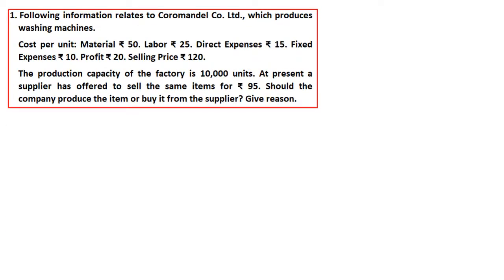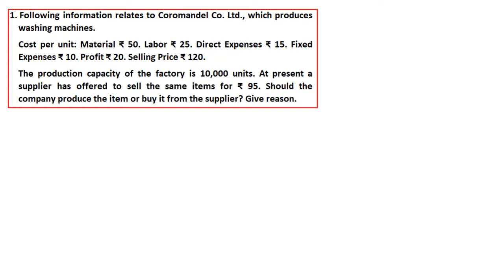From the following information related to Coromandel Company Limited which produces washing machines. Cost per unit: material is 50, labor 25, direct expenses 15, fixed expenses 10, profit 20, selling price 120. The production capacity of the factory is 10,000 units. At present, a supplier has offered to sell the same item for rupees 95. Should the company produce the item or buy it from the supplier?